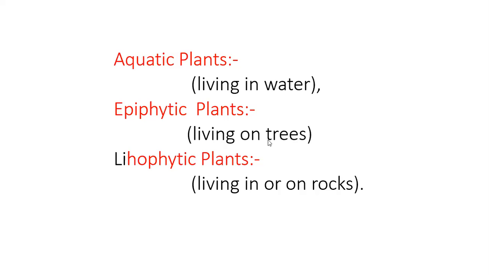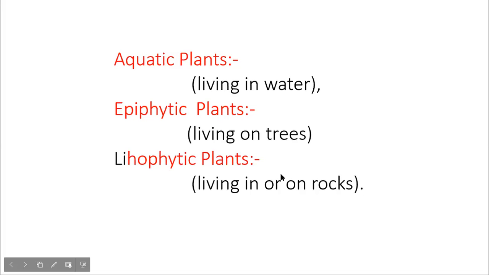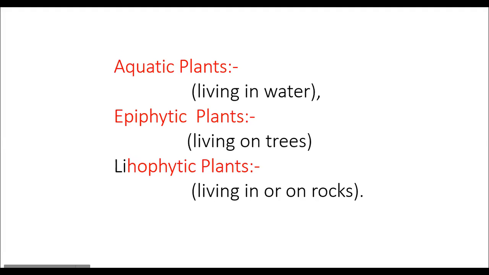If there is no tree, there is no possibility of that plant. Gurjo is an epiphytic plant. And other plants are lithophytic. Here is a spelling mistake, the T is missing. Lithophytic plants mean living in or on rocks. Plants which grow on rocks or inside rocks, in burrows of rocks, are called lithophytic.